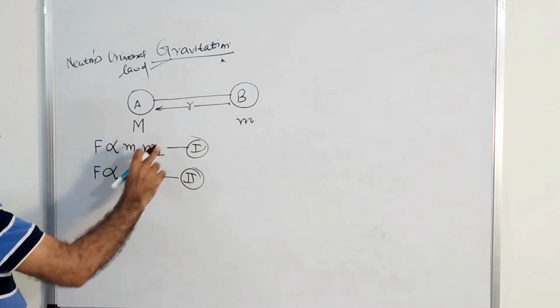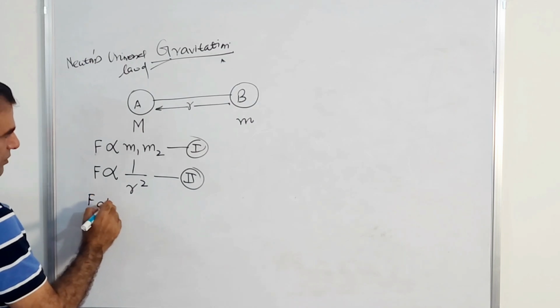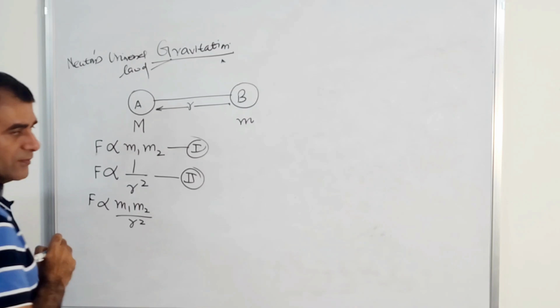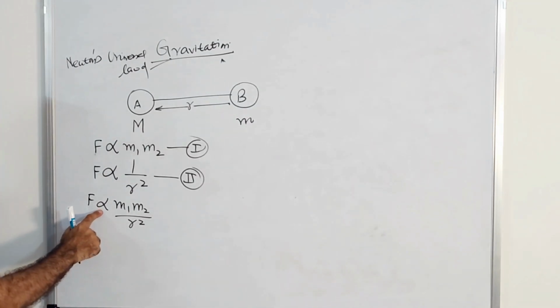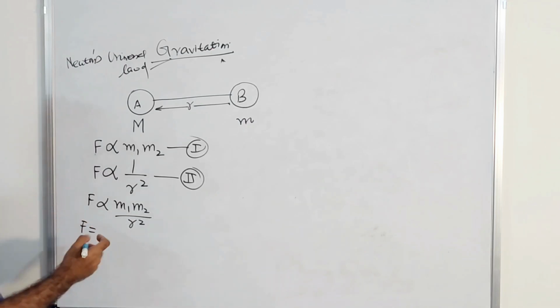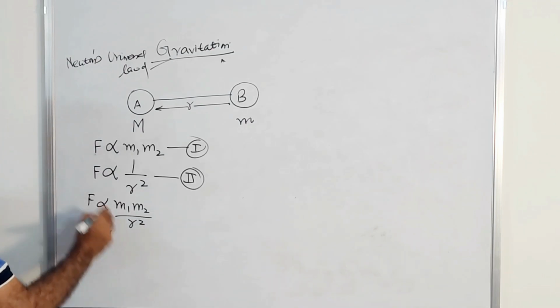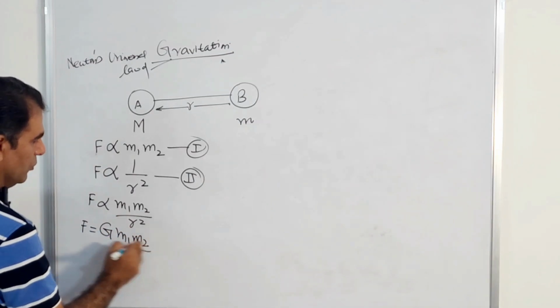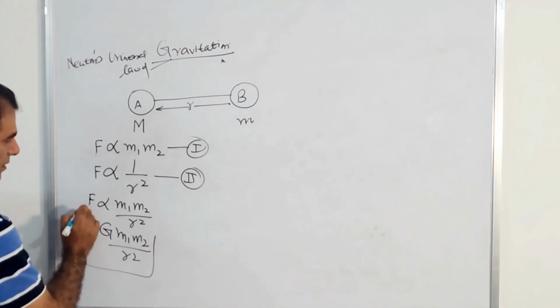Now combining these two, F is proportional to m1 m2 upon r square. When we remove this proportionality sign, we put equals to and some constant. This constant is capital G here. F equals G m1 m2 upon r square.